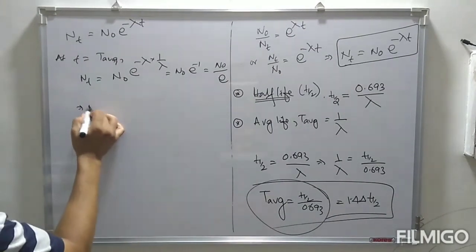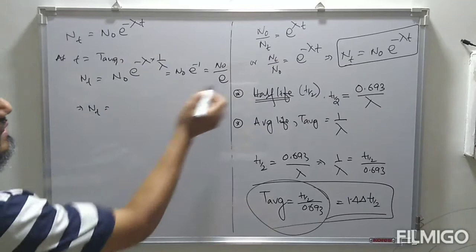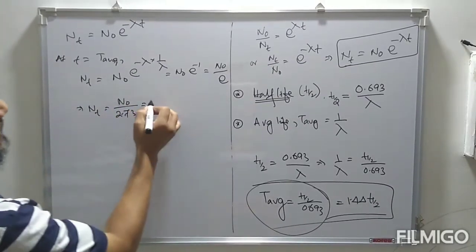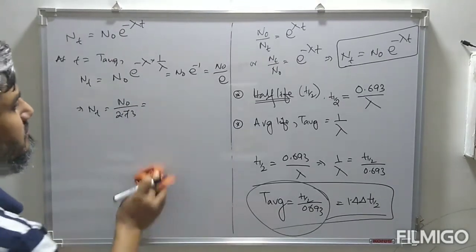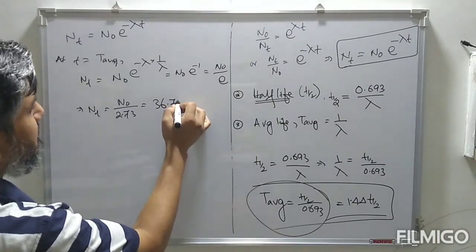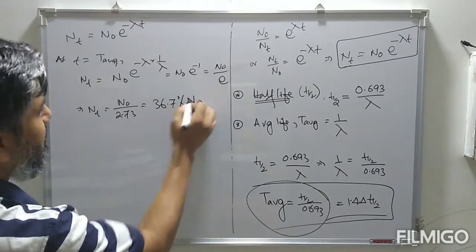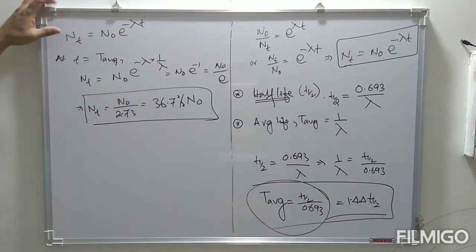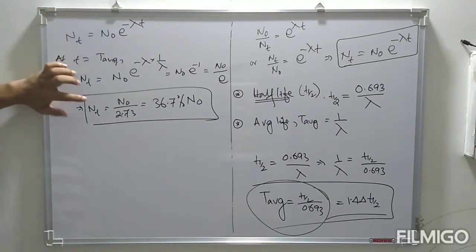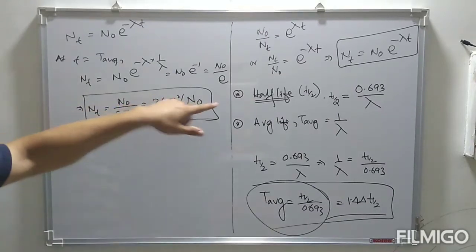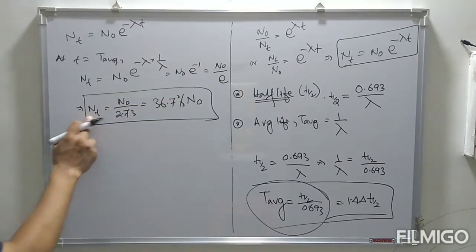So this Nt is N naught by 2.73, that is 36.7% of N naught. That means during this average life, the quantity of radioactive substance left is 36.7% of its initial value. That is the quantity of substance left.